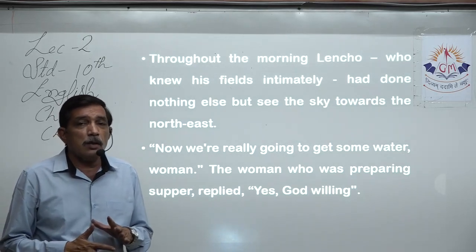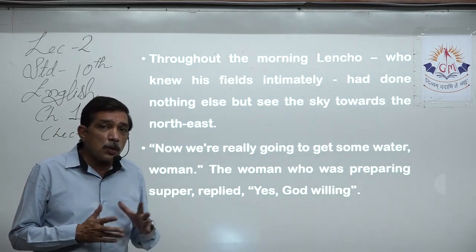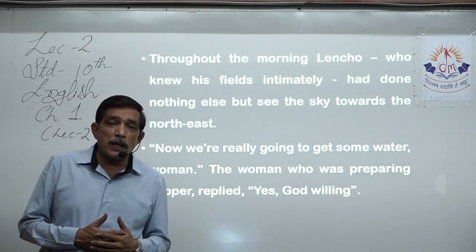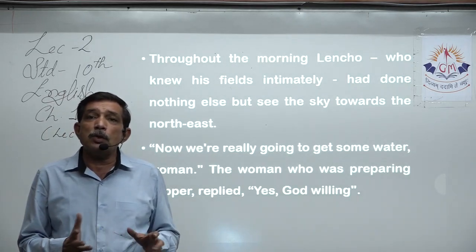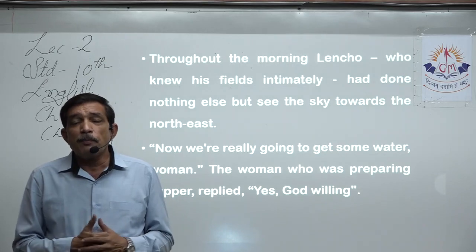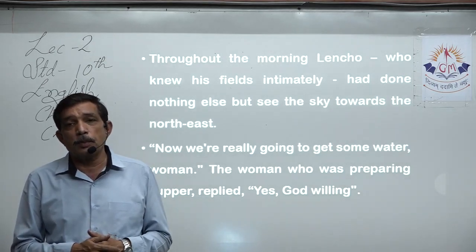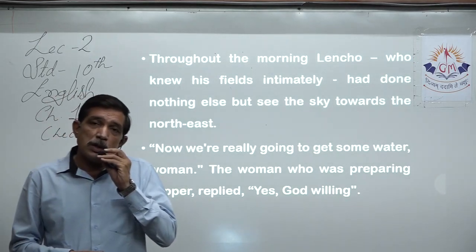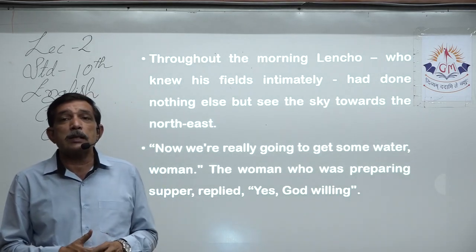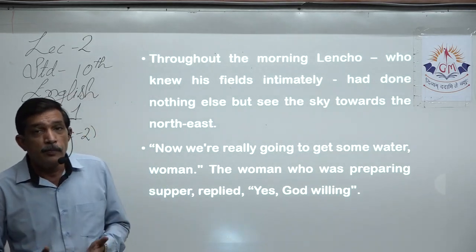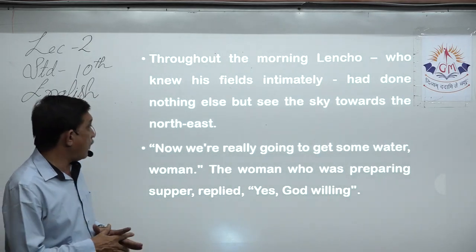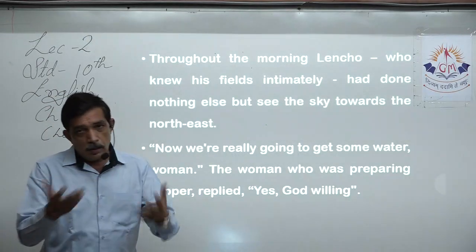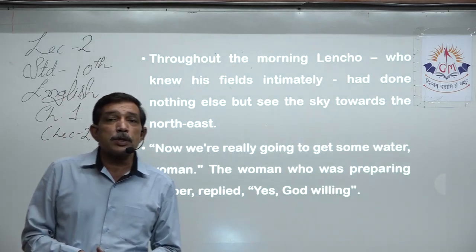So he knows that yesterday it didn't rain, so today clouds will gather and he will get rain. He is so enthusiastic that he is actually talking to no one, because he is standing in front of his house, but his wife is preparing supper inside the house. Supper, evening meal, right? So actually he is talking to himself, but at the same time he is thinking aloud and also informing his wife that rain is going to come. Now we are really going to get some water. Water means the rain. Woman, just an address to the wife.